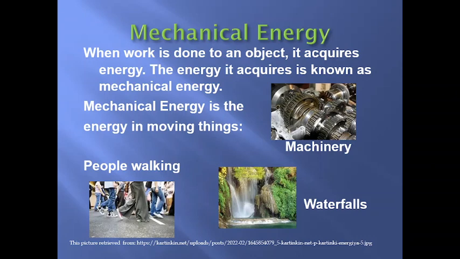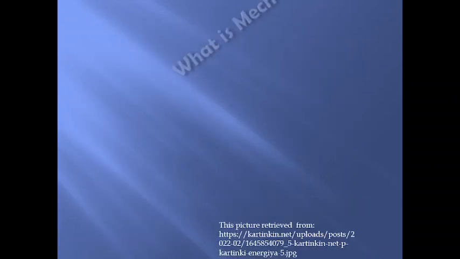Mechanical energy. Let's talk about this. When work is done on an object, it acquires energy, and the energy it acquires is also known as mechanical energy. Mechanical energy is the energy of movement, things like machinery, people walking, and also waterfalls.